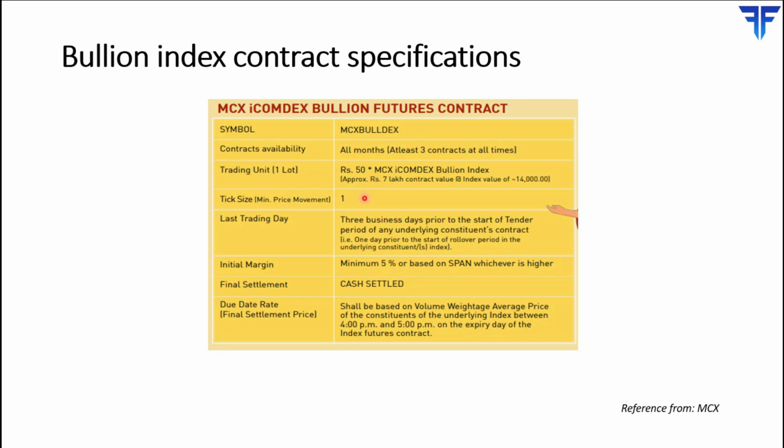The minimum price movement is 1 rupee. Settlement type will be cash settled. Margin that would be required to trade the Bullion Index futures will be minimum 5% or SPAN, whichever is higher.